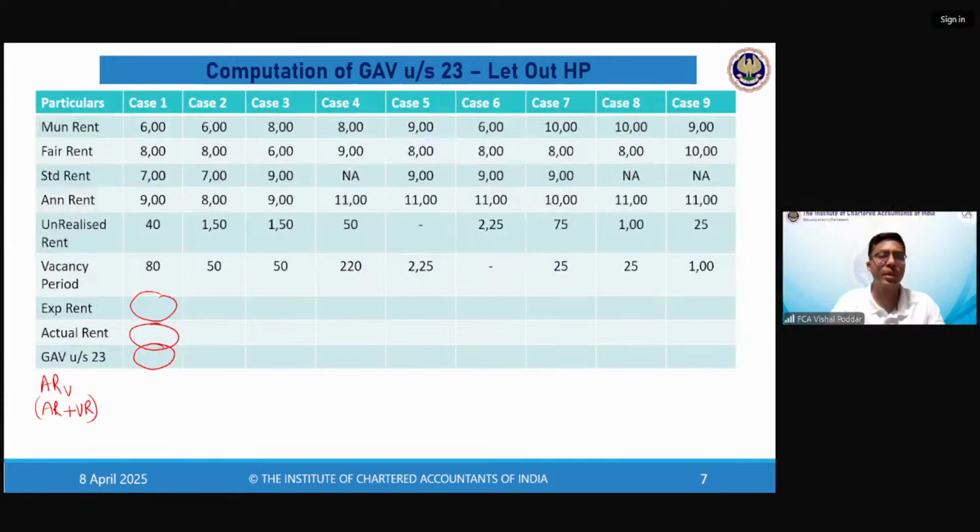Priyanshi, perfect. I'm putting your conclusion in the chat for everyone. So here I'm giving you the final answer for GAV. This I'm copy pasting from what Priyanshi has put in the chat. I don't know why I'm not able to copy paste for some reason.